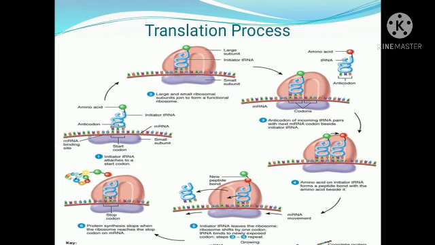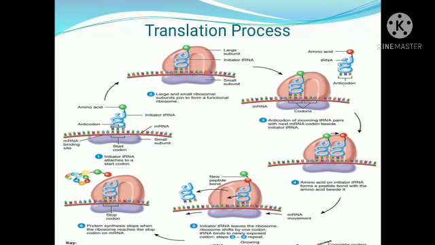Look at the picture. We will see the translation again. The translation begins when the small ribosomal subunit gets attached to the initiator tRNA, that is AUG, and the corresponding amino acid gets attached to the P site. So that is the first one. And the second one: the large ribosomal subunit gets attached, and the tRNA is placed in the P site of the large subunit with its amino acid.